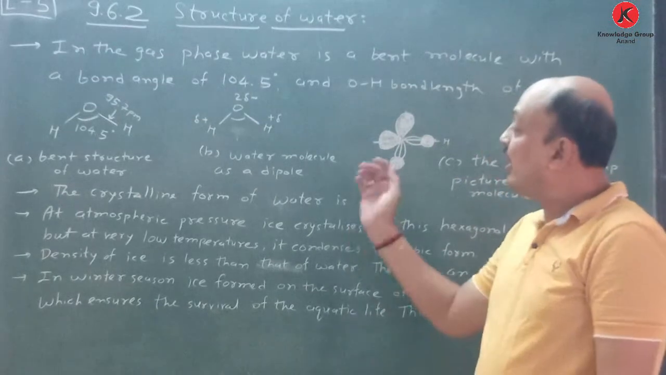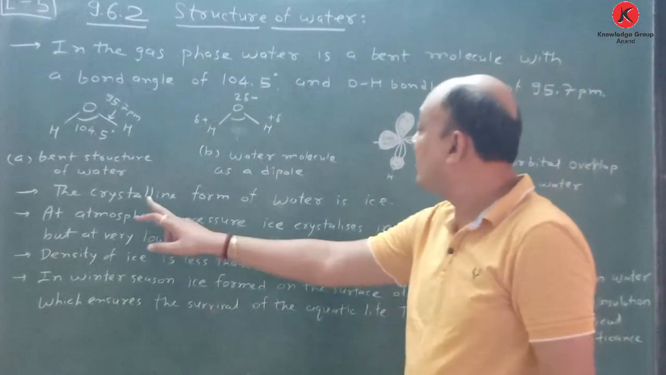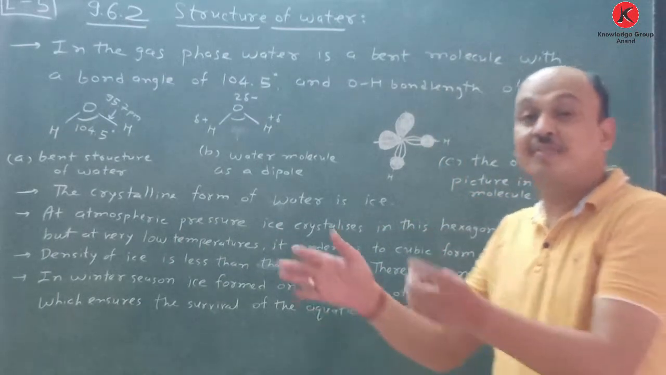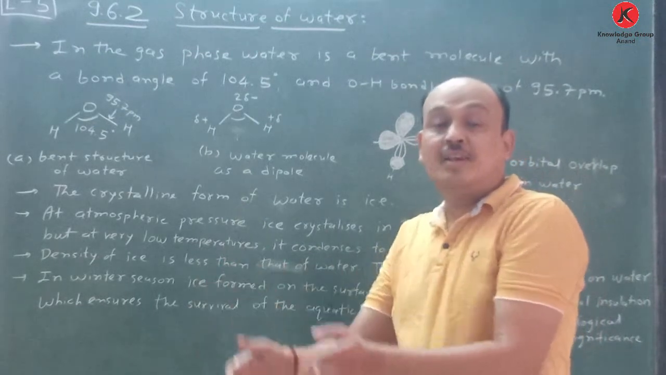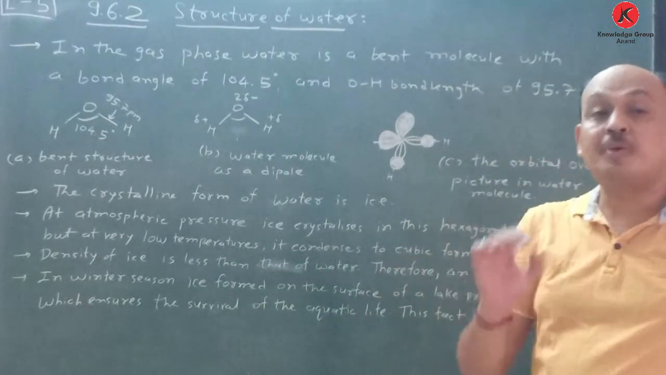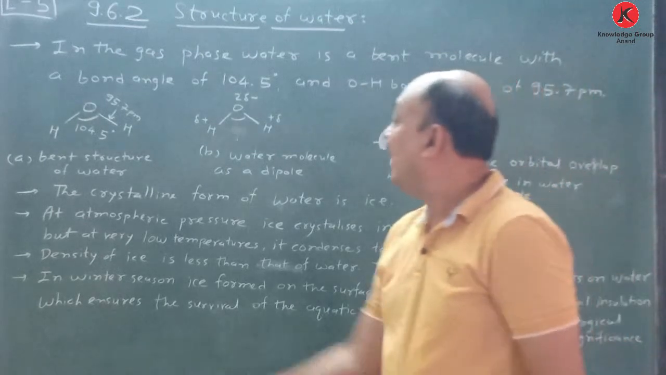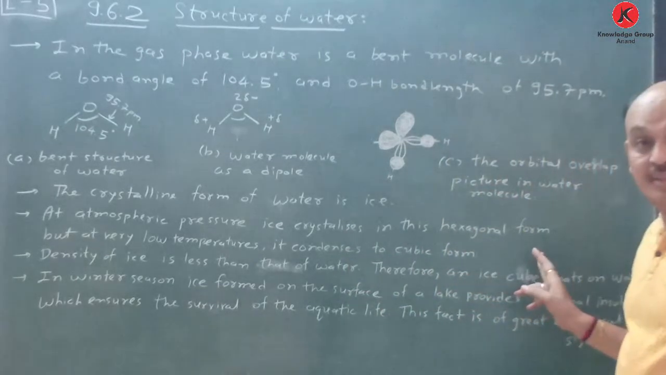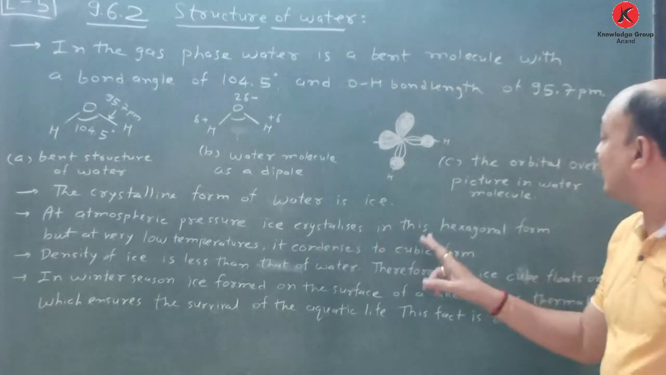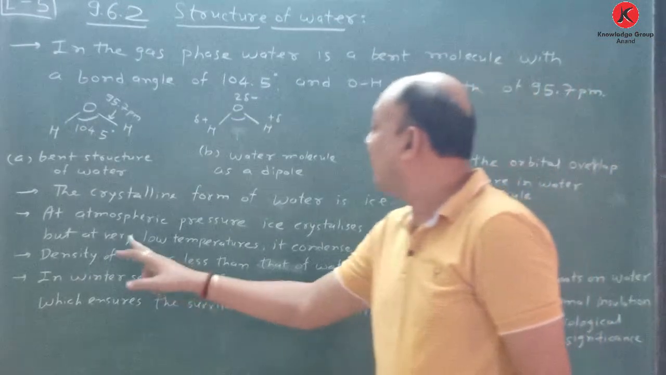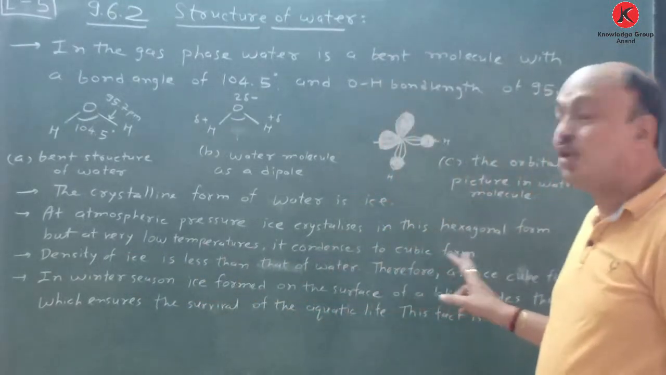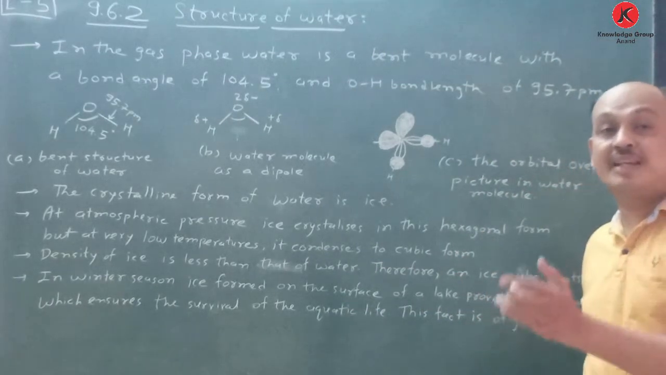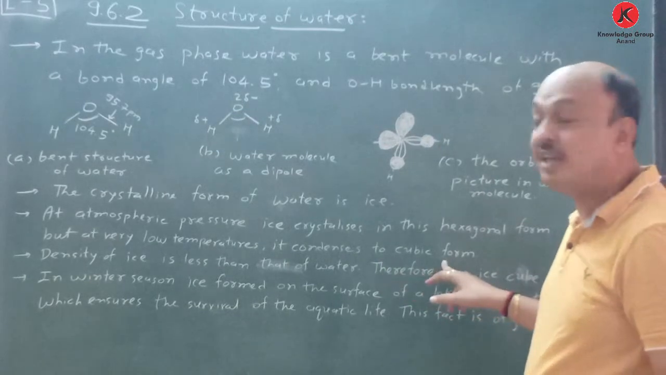Suppose it is asked: the crystalline form of water is ice. When you freeze water and put it in a refrigerator, ice is produced. At atmospheric pressure, ice crystallizes in a hexagonal form. First of all, remember that ice crystallizes in hexagonal form, but at very low temperature it condenses to cubic form. That means below 0 degrees Celsius, say at -2, -3, -4 degrees Celsius, it converts to cubic form.